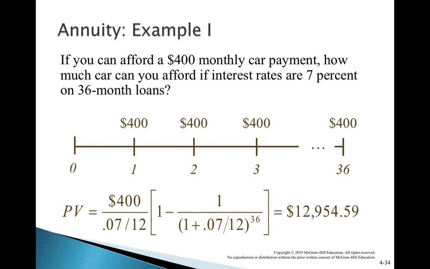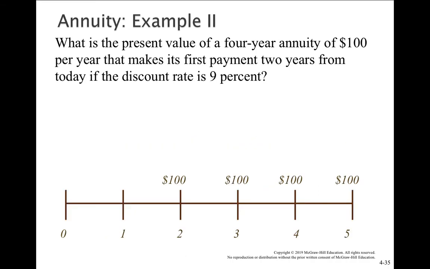So you can get a car worth 12,954 now. So this is the way we calculate the annuity. Now this is the fixed annuity: 400 every month, you are paying 400. Another example is given here.